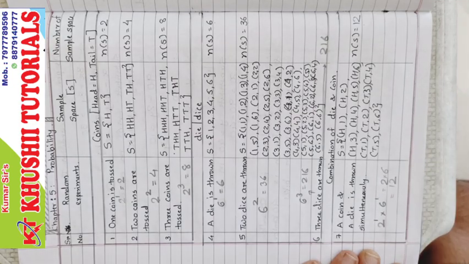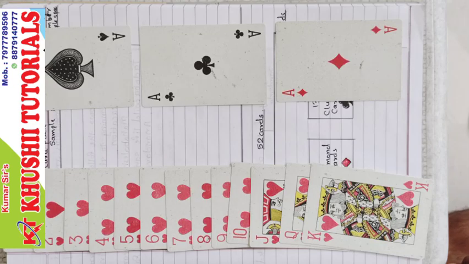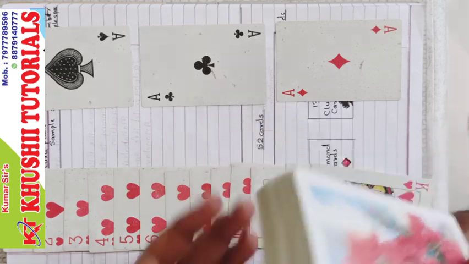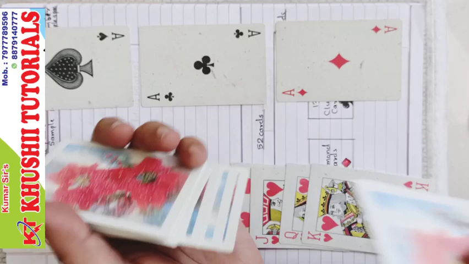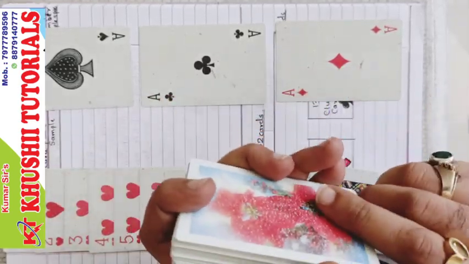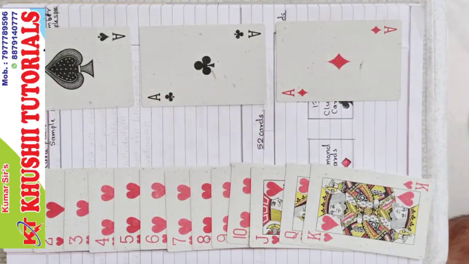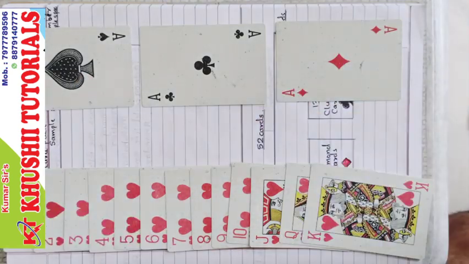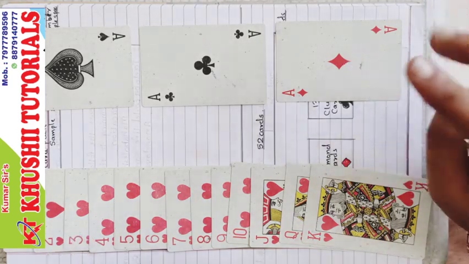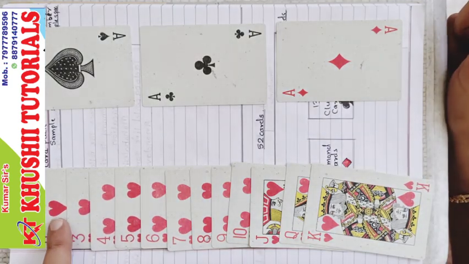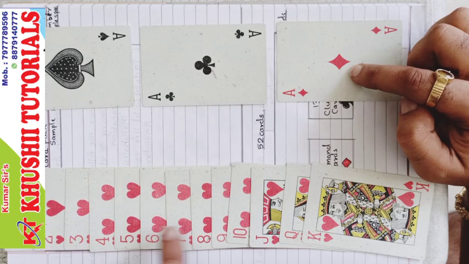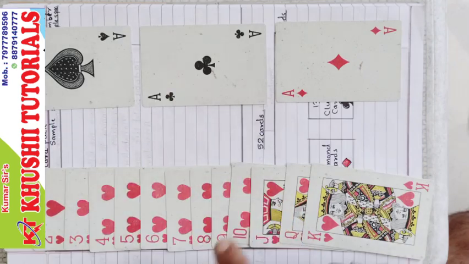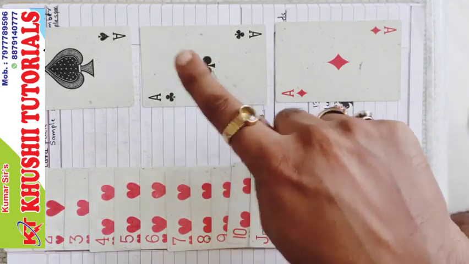Okay, now let's learn about the cards. This is called a pack of cards. There are 52 cards. Now these are well shuffled cards. Are you getting it? There are actually two colors, red and black. Red cards are of two types. The first one is heart and second is diamond. Similarly, the two black suits are club and spade.